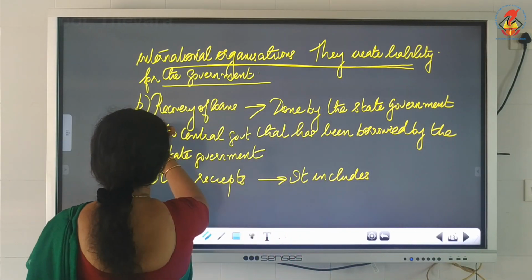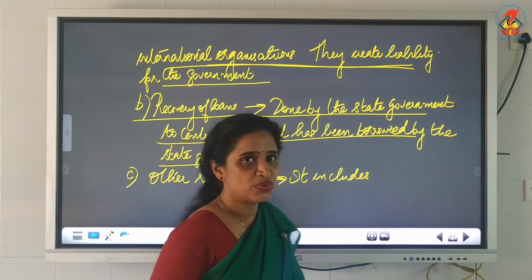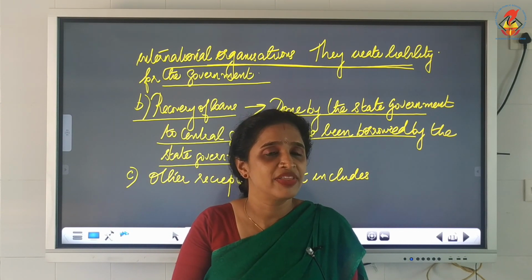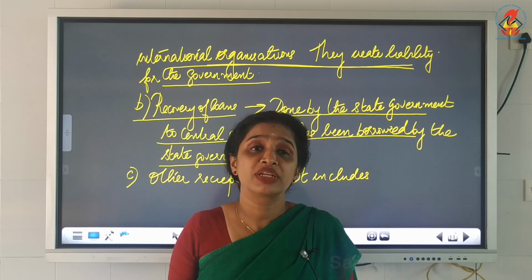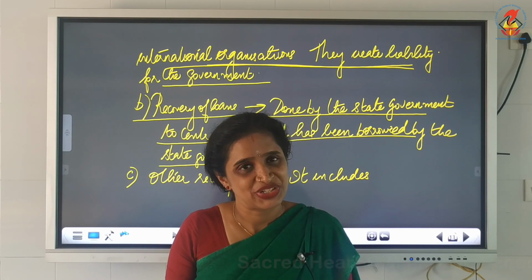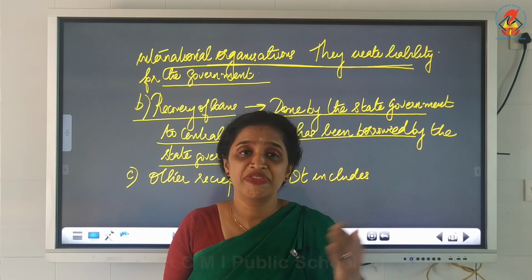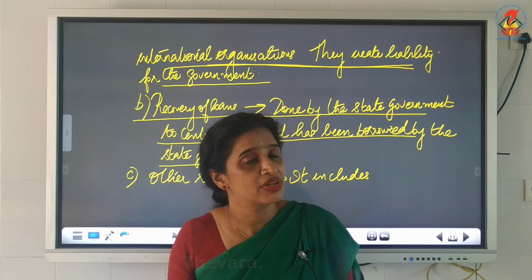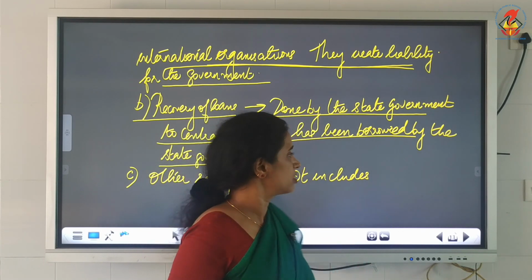Then comes the next one, recovery of loans given by the central government that has been borrowed by the state government. I told you, when the state government is borrowing money from the central government, it has to repay the amount with the rate of interest. That is recovery of loan. When they repay it, it will reduce the asset of the government. Likewise, when the central government is borrowing money from foreign banks or foreign institutions, it has to repay the amount with interest. That will reduce the asset of the government.